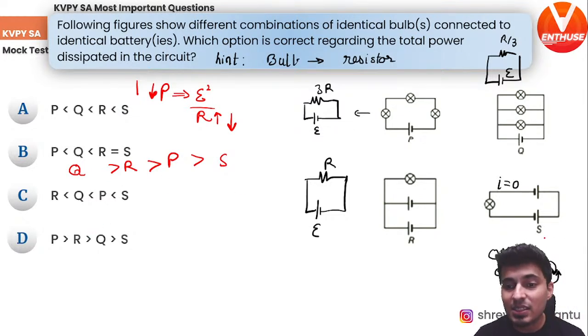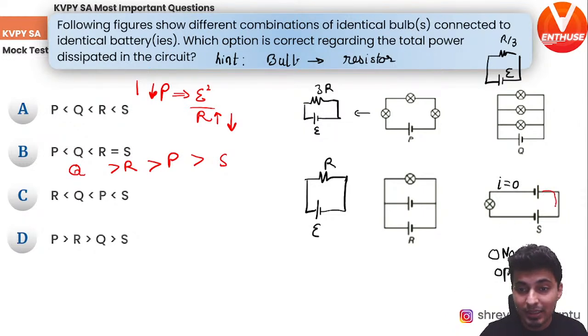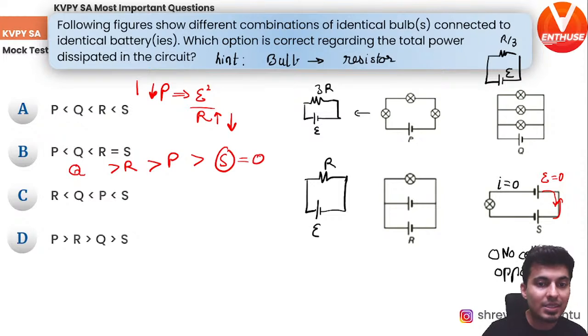Yes, S is opposing, both the cells are opposite. The current will go like this and like this. So the net EMF will be 0. So there is no power loss. S option will be 0.